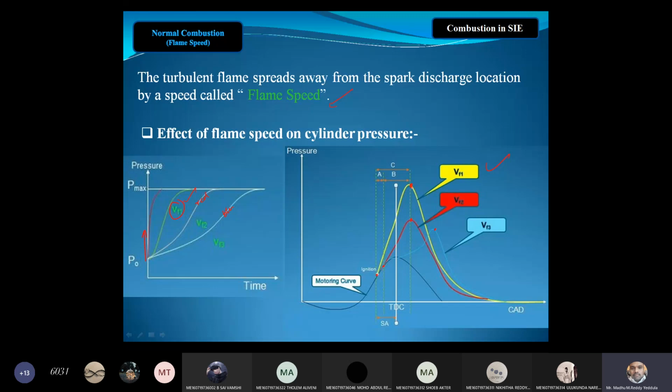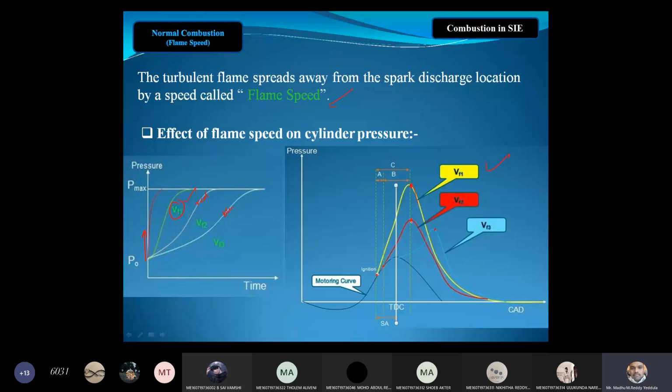So the flame should have high flame velocity. In order to achieve high flame velocity, what about the pressure? The pressure should be high inside the combustion chamber. If the pressure inside the combustion chamber is more, the flame speed will be more, thereby the combustion pressure as well. From here the actual expansion starts. If the pressure rise is more, automatically the output of the engine is also more.